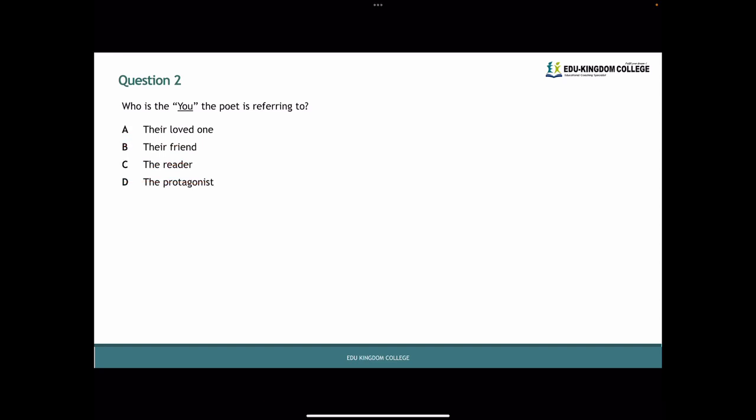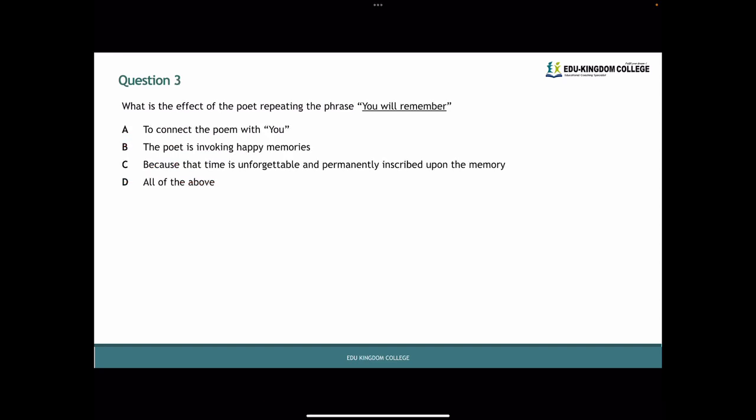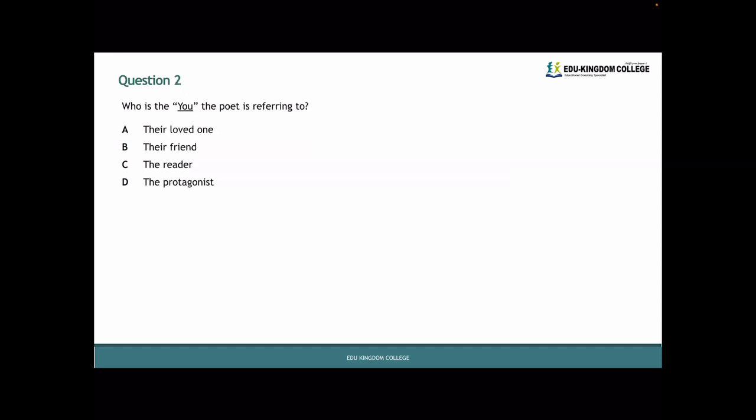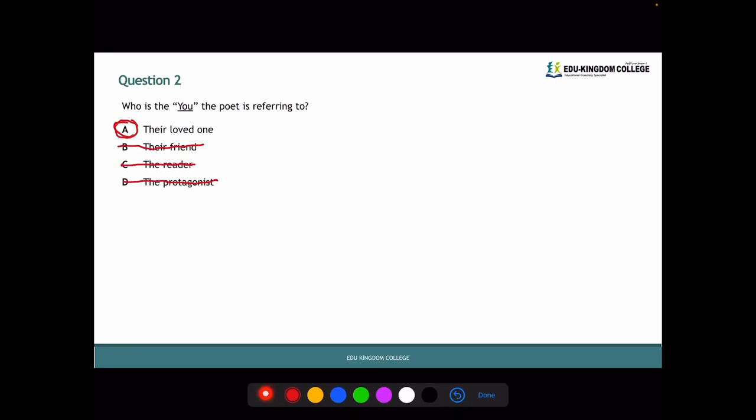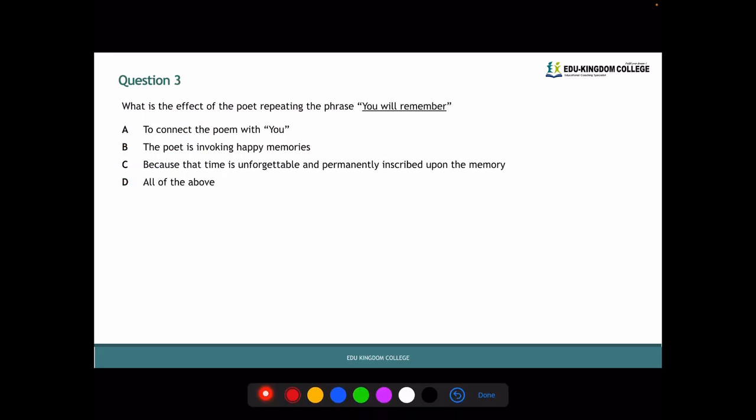Let's move on to question 3. Question 3 reads, what is the effect of the poet repeating the phrase, you will remember? A reads, to connect the poem with you. Remember that you was their loved one. B reads, the poet is invoking happy memories. C reads, because that time is unforgettable and permanently inscribed upon the memory. And D reads, all of the above. Don't automatically pick D, all of the above, just because that's a possible answer.